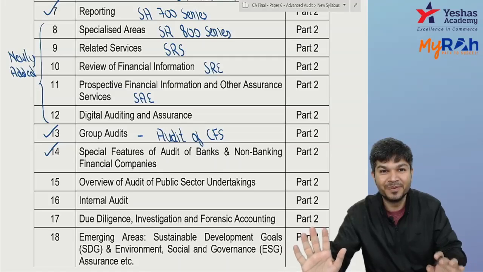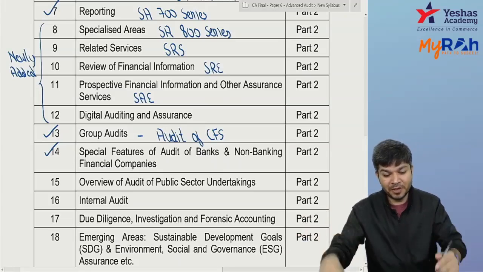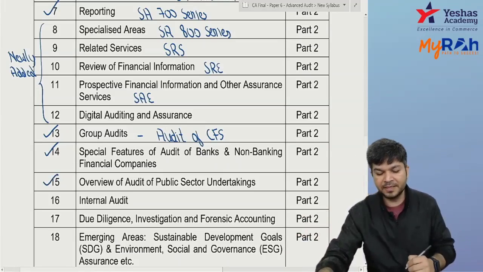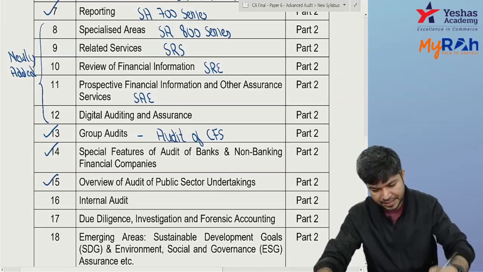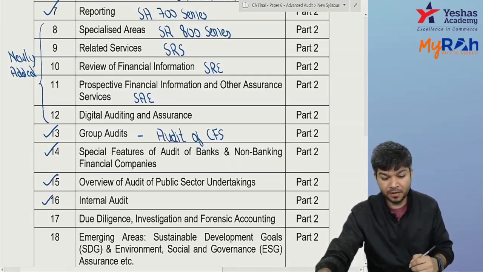Insurance company is removed. What is removed? Audit of insurance company. Earlier we had audit of insurance company also. Now that audit of insurance company is gone. Then audit of PSU, public sector undertaking. How do we do the audit? Then internal audit.